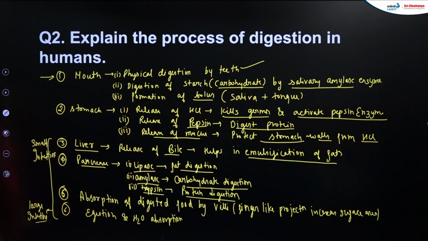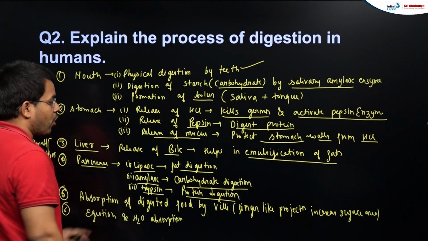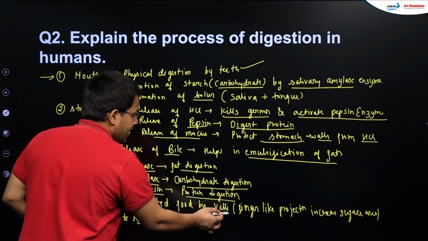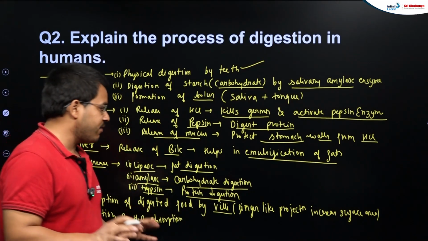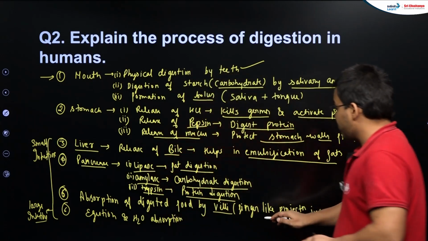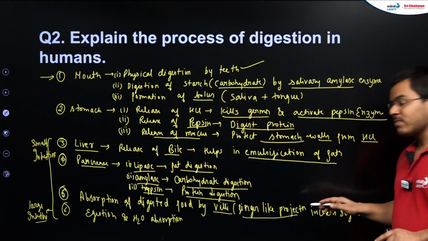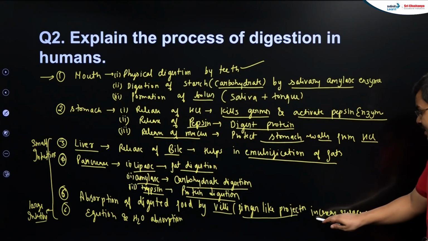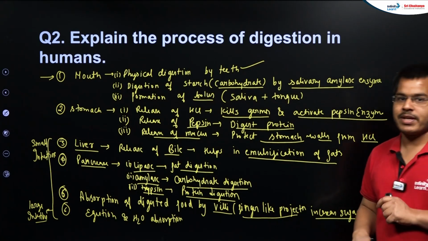After that, absorption of digested food will also take place with the help of villi in the small intestine itself. And students, these villi are finger like projections present in the small intestine, increasing the surface area of the small intestine, right?